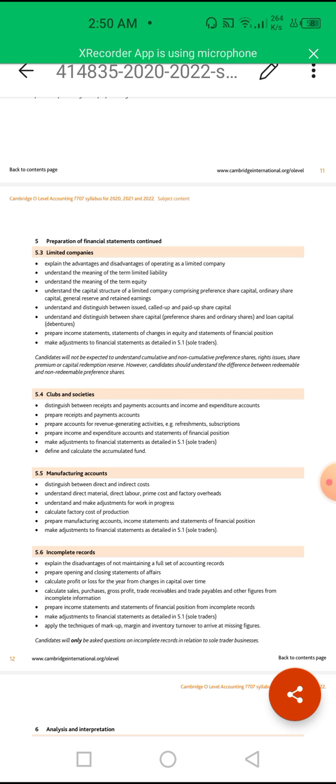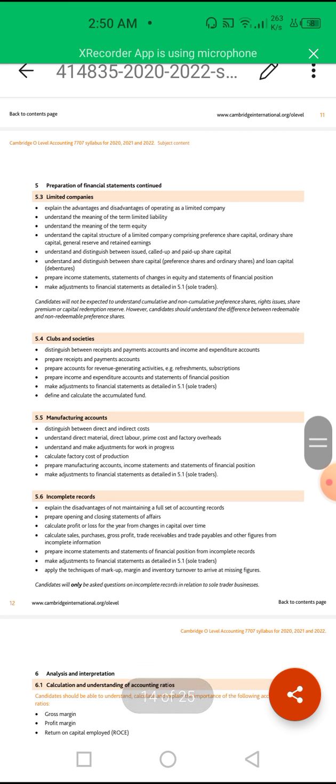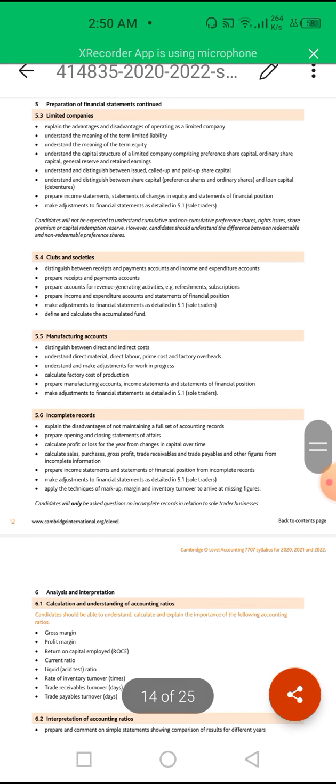Then the manufacturing account is very important. Unless managers know about the manufacturing account, they can't deal with the people who are managing or who are producing the goods. So here we will see what the basic expenses are, what the direct costs are, what the indirect costs are, and how we have to allocate these costs to the production or the factory.